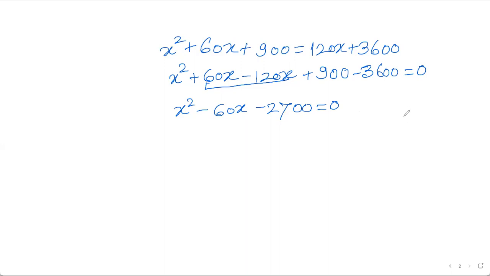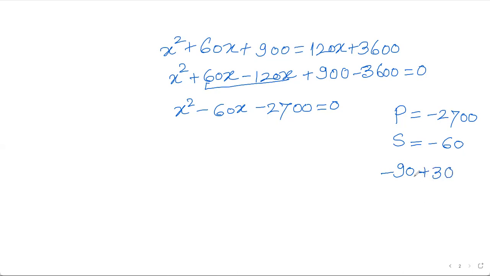So the product will be minus 2700. I'm following the middle term splitting because till then we have done that process only, and the sum is to be kept minus 60. This is possible if I take 90 negative and 30 positive. Is it so?